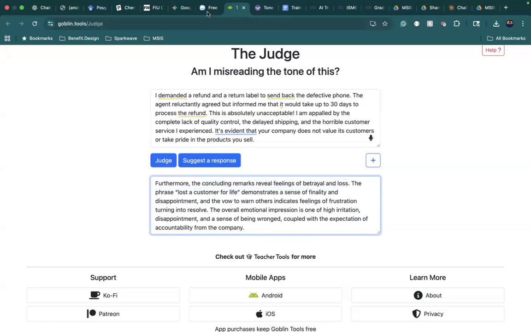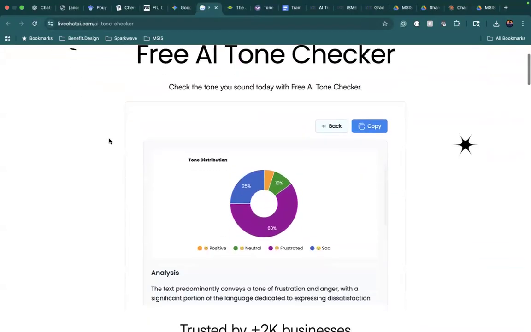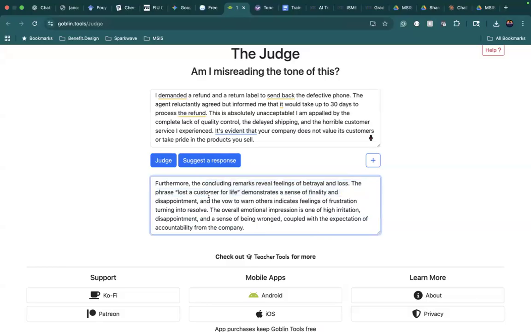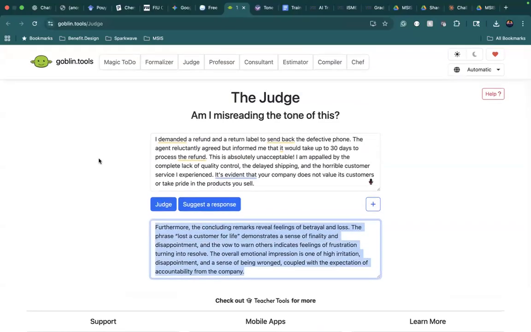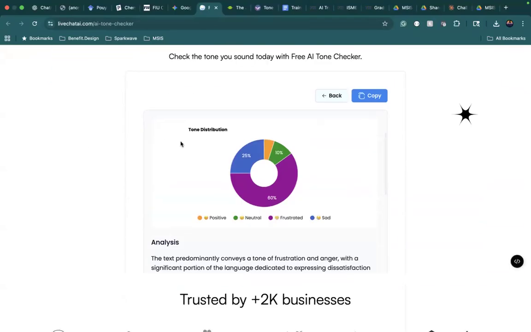So from there, I then went into LiveChatAI and I pasted in this output that I got from Goblin.Tools into LiveChatAI, and it created a nice little visualization for me. So this breaks down that it was about 60% frustrated, 25% sad, 10% neutral, and a tiny percent positive.